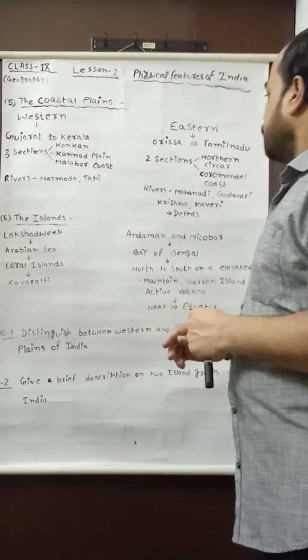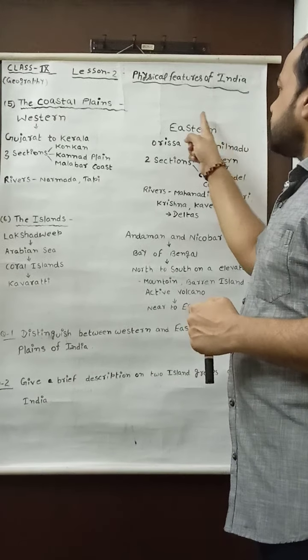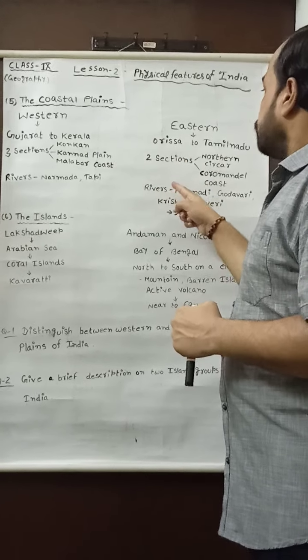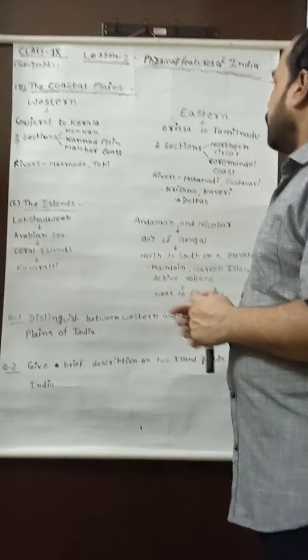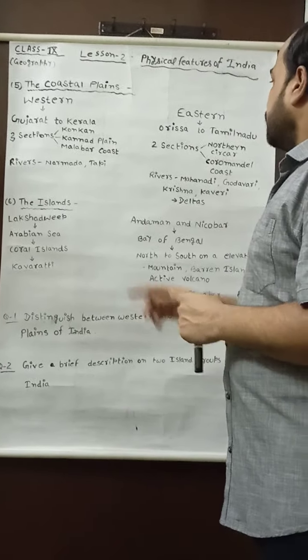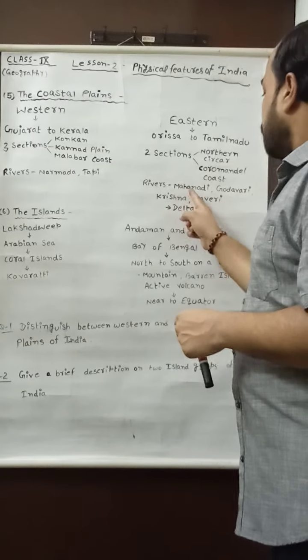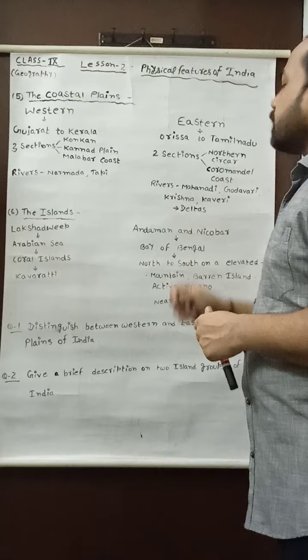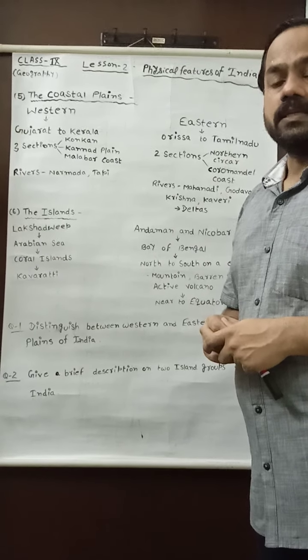And then you see the rivers coming to the eastern coastal plain and going down to the Bay of Bengal. The names of those rivers are Mahanadi, Godavari, Krishna and Kaveri.